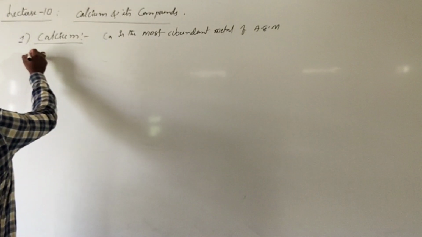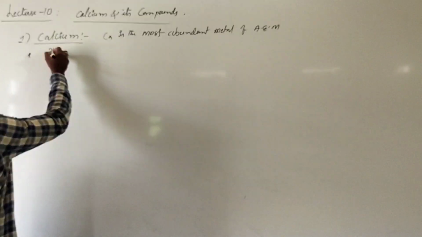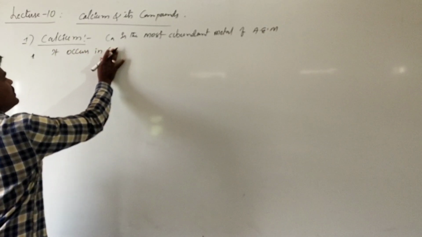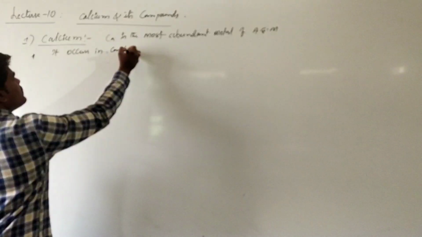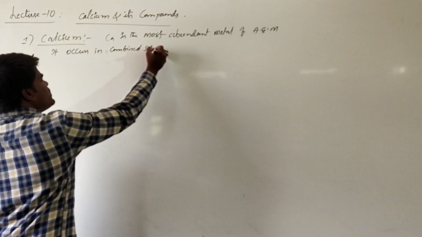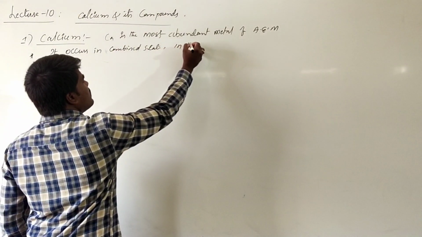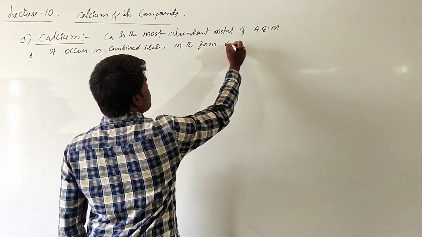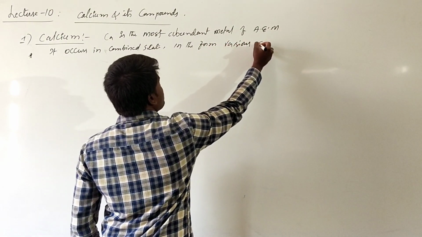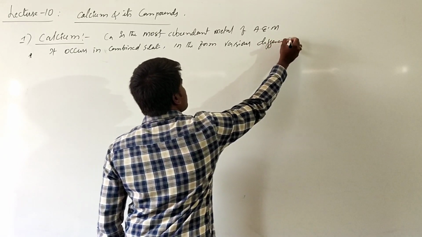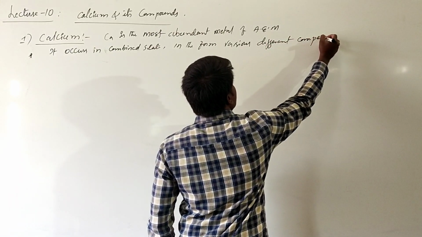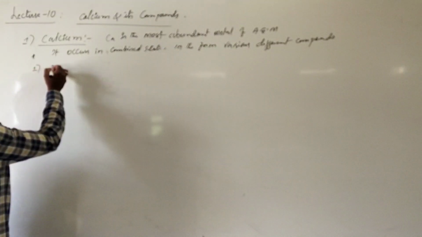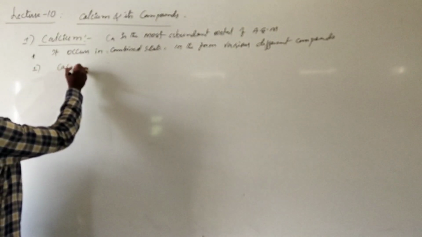and it occurs in combined state in the form of various different compounds, such as, if you are talking about the first one, calcium carbonate.